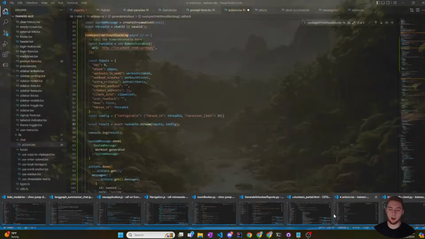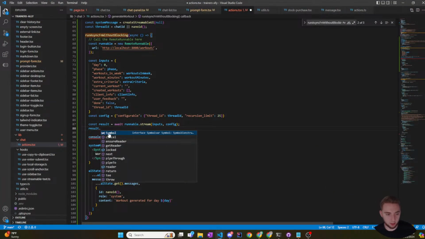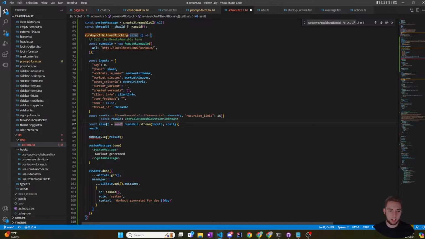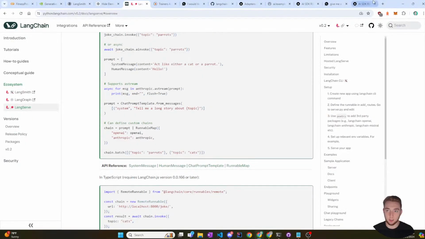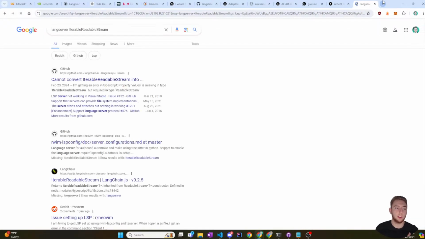So let's see here. Result. I just gotta look at the functions here. Okay, it is of type iterable readable stream. So can I click on this? Or I guess I'll just go to the documentation for it. LangServe.